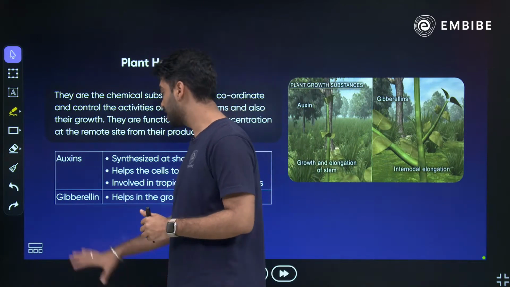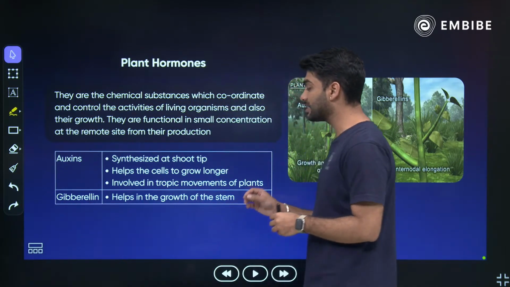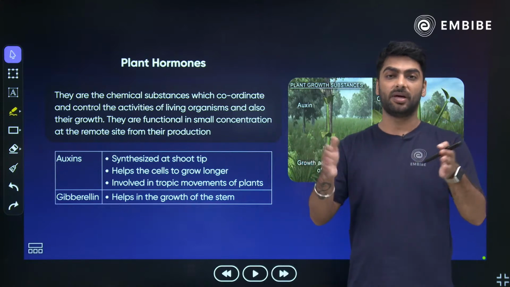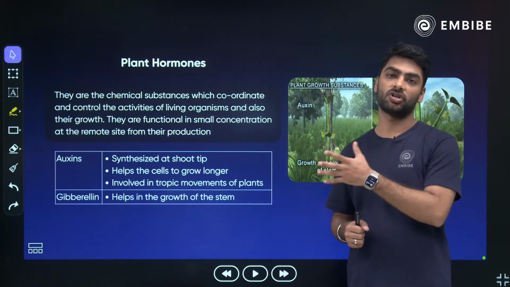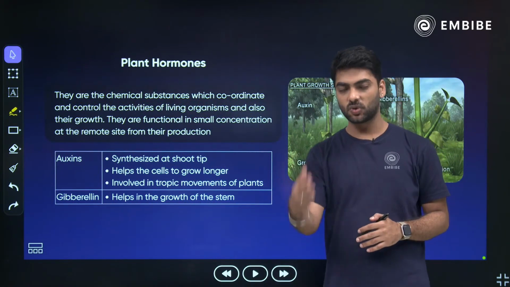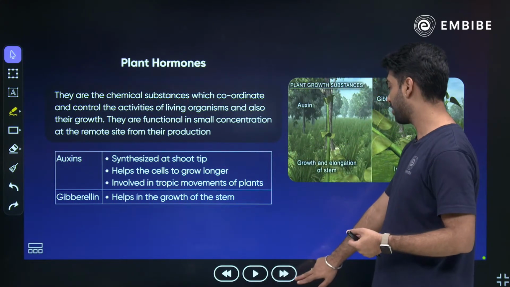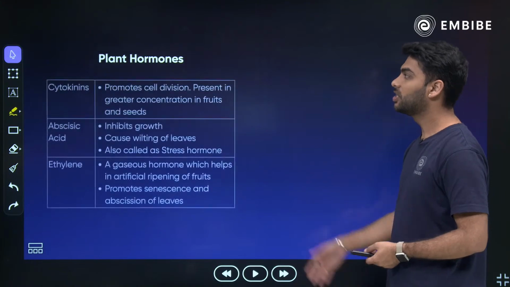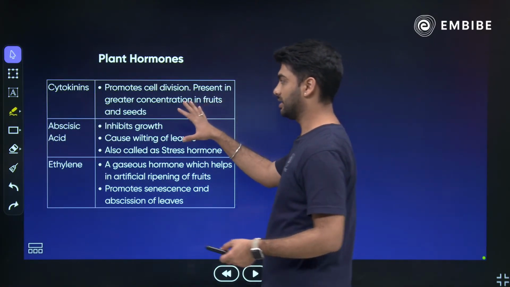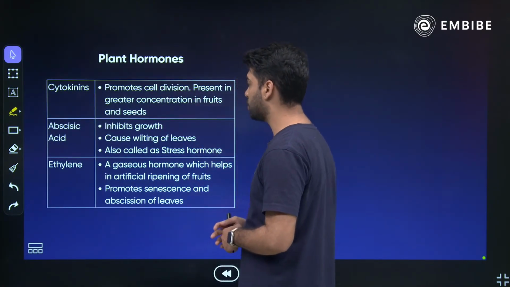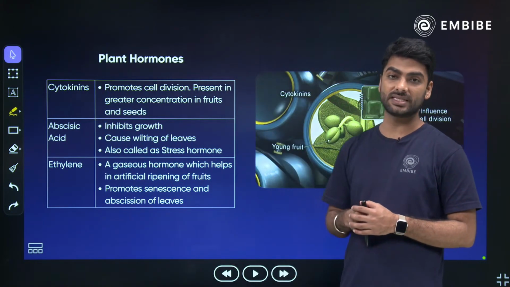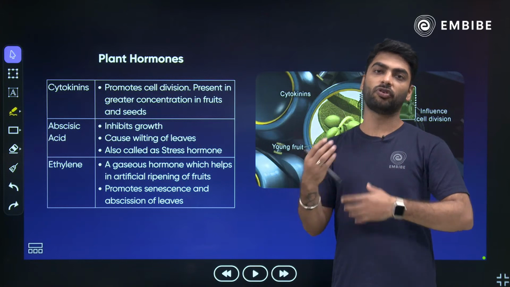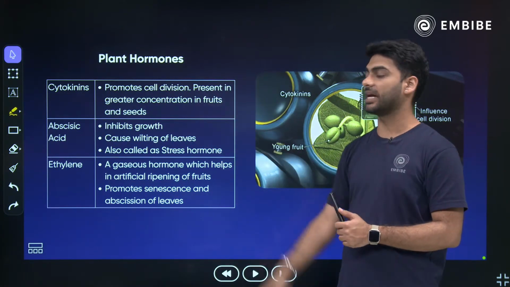Second hormone we have is gibberellin. Gibberellin is helping in the growth of the stem. The plant becoming nice and healthy and plumpy, that is because of the gibberellin. Yes, you guys already know we have got cytokinins, abscisic acid and ethylene as well. So these are the next ones. Cytokinins help in cell division. They are also present in greater concentration in fruits and seeds. For the growth of the fruit, for the germination of the seed, we need cytokinins.